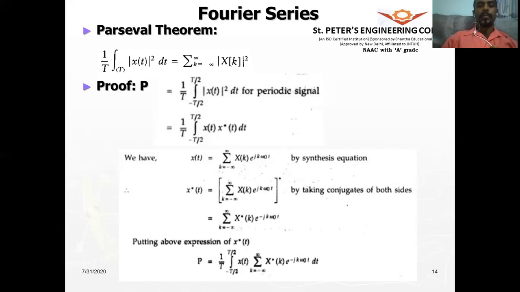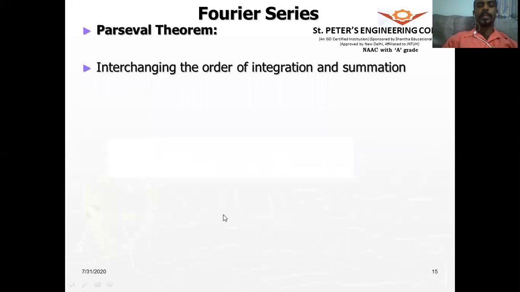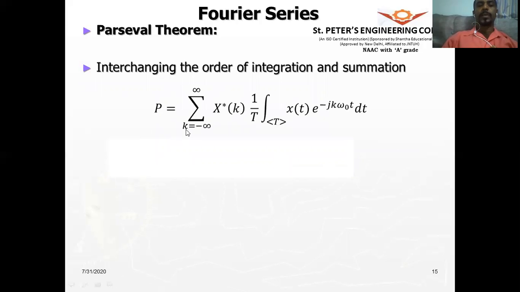So we substitute for x conjugate of t in the above equation for the power signal. P will be equal to 1 by T integral from minus T by 2 to plus T by 2 of x of t, and x conjugate of t is this term here. When you substitute here and interchange the order of summation and integration, we get P is equal to sigma k equals minus infinity to plus infinity x conjugate of k times 1 by T integral over 1 period of x of t e to the power of minus jk omega naught t dt.